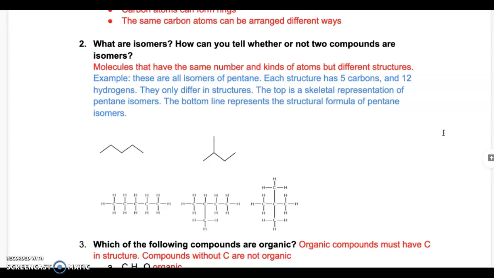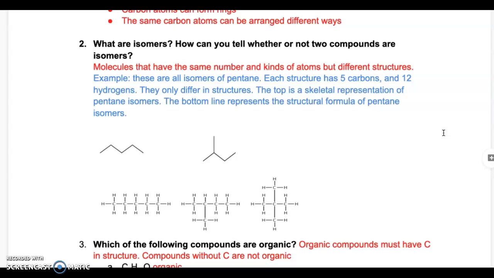I hope it's not going to scare you. The top 2 isomers are representative of skeletal structure, and the bottom 2 are just the structural formula of pentane. As you can see on the skeletal representation, there are no carbons or hydrogens written. And on the bottom, where the structural formula is, you can see all of the carbons attached to hydrogens or other carbons in the structure.